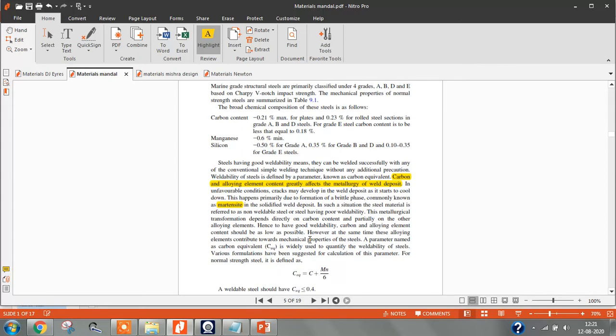The manganese content is 0.6 percentage minimum, and the silicon content is 0.5 percentage for A, 0.35 percentage for grades B and D, and 0.32 for grade E. Make note of it.